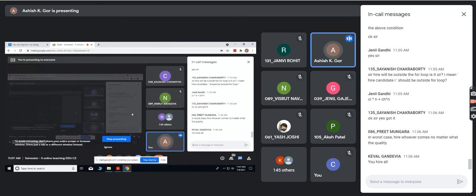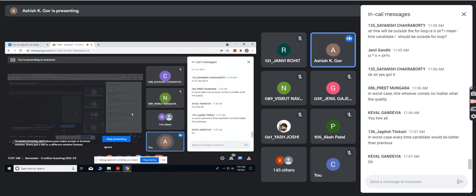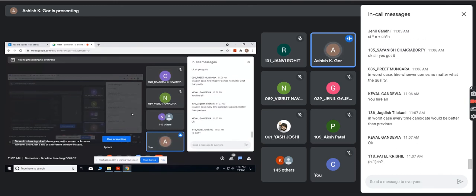Remember, Keval, I am going to hire only one. My objective is to hire only one candidate. So in the worst case, what happens is the quality of persons is strictly increasing. On the first day, there is no one, so you hire the first candidate.